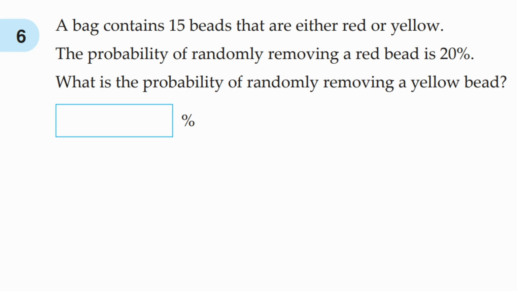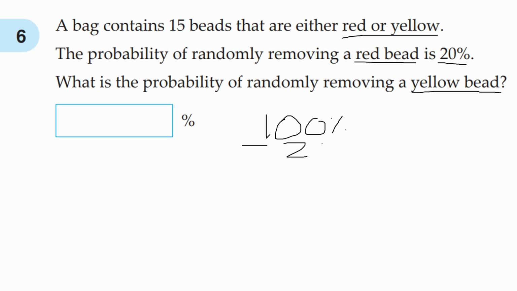We're going to pick up at question number 6, which is where we stopped last time. A bag contains 15 beads that are either red or yellow. The probability of randomly removing a red bead is 20%. What is the probability of randomly removing a yellow bead? Because we know there's 100% in a whole, we're going to subtract 20% from that, which leaves us with 80%. So the answer is 80%.